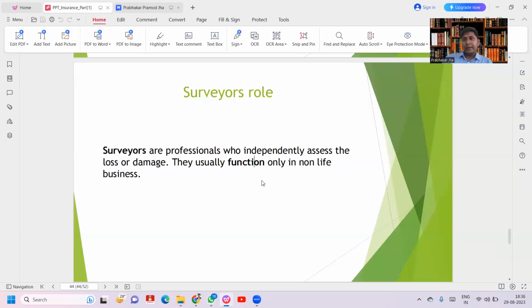Why not appointed in life insurance? Because we are not following the indemnity principle. Whatever is the given fixed benefit plan, in life insurance the insurance company will straight away settle. But in general insurance, the loss valuation needs to be done. After the loss valuation, based on their report, the insurance companies are going to settle the claim.